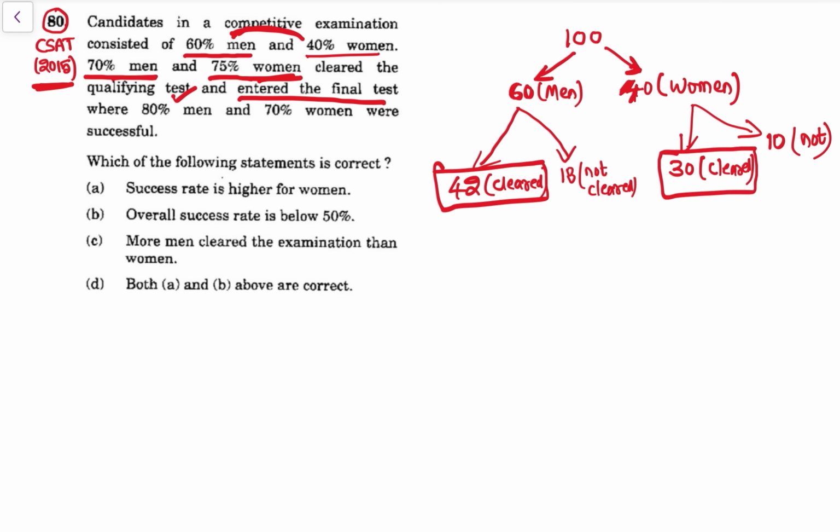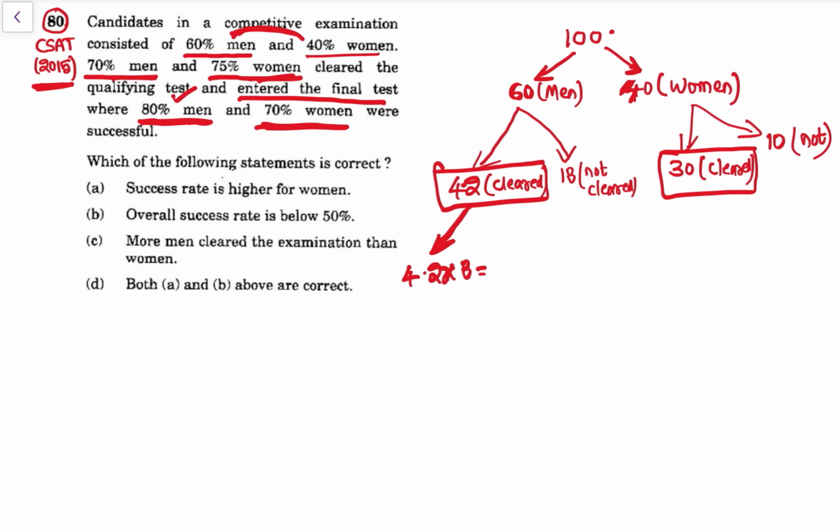Who enter the final test, where 80% of men were successful and 70% of women were successful. So out of these 42, 80%, that is, see, 10% is 4.2. 4.2 into 8 are successful. Now look, that will come in fractions, 4.2 into 8.